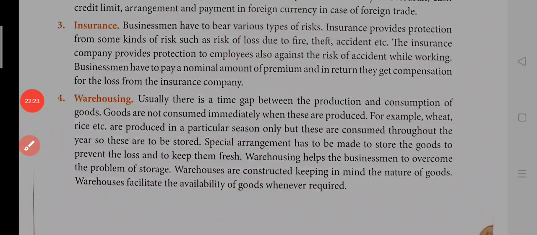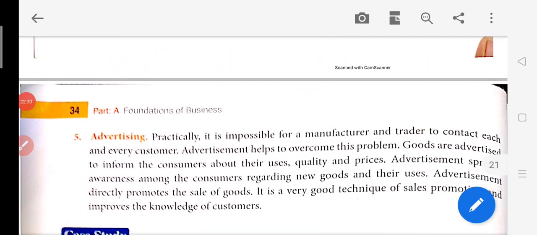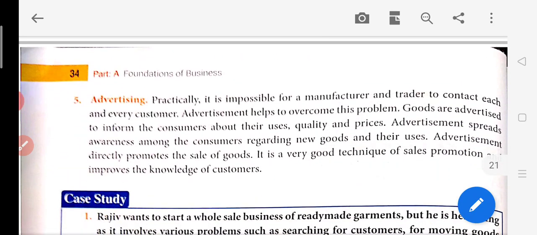Now advertising. What is advertising? Each and every auxiliary should be in your mind, and you should know the meaning of it. Now, you must have heard about advertisement. You must have seen ads on television. So why they are made, and what their use is, we are going to learn.